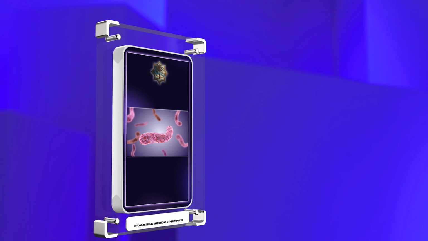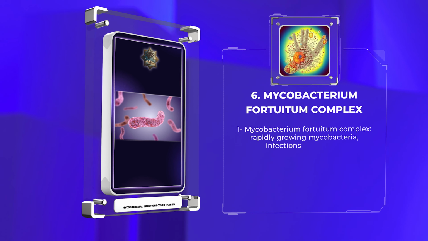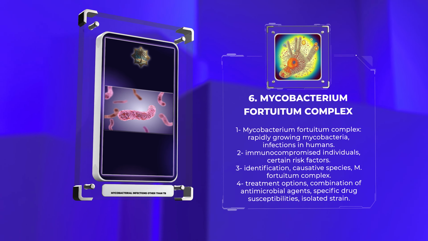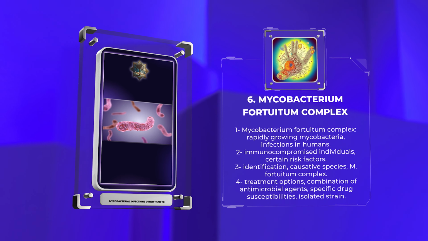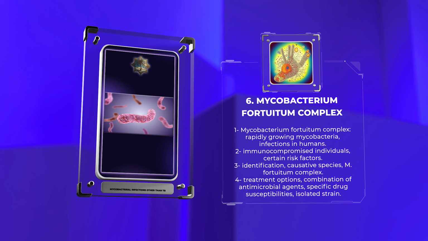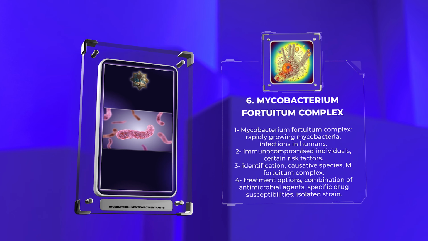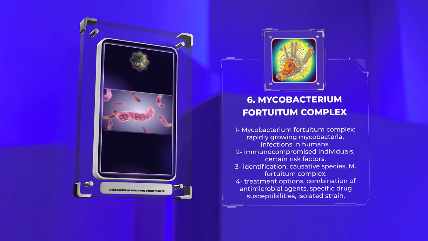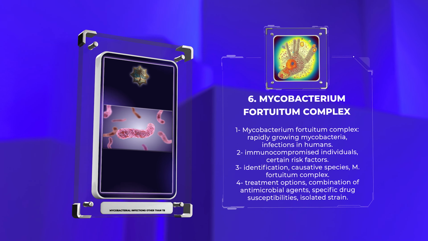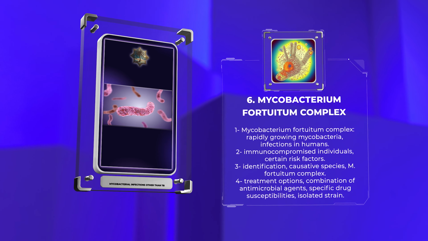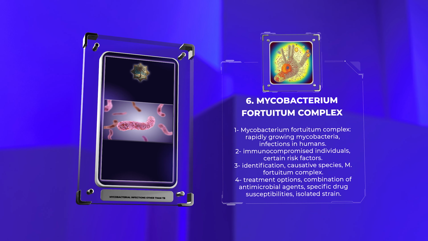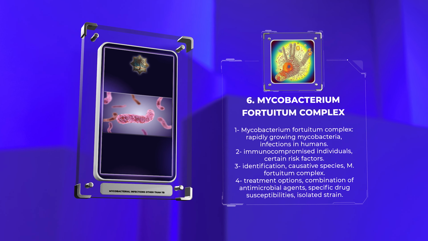The Mycobacterium fortuitum complex encompasses several rapidly growing mycobacteria that can cause a wide range of infections in humans. These infections primarily affect immunocompromised individuals or those with certain risk factors. Accurate identification of the causative species within the M. fortuitum complex can be challenging, requiring advanced molecular techniques and phenotypic characteristics. Treatment options often involve a combination of antimicrobial agents tailored to the specific drug susceptibilities of the isolated strain.